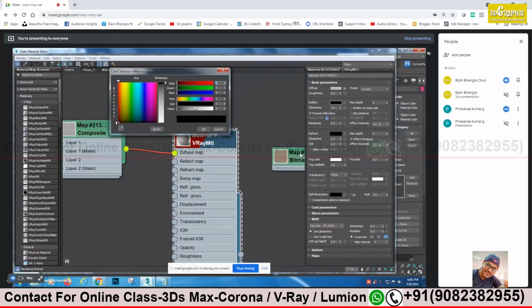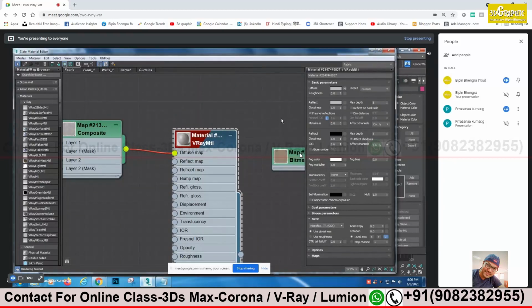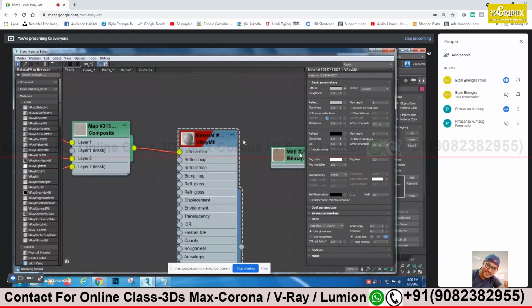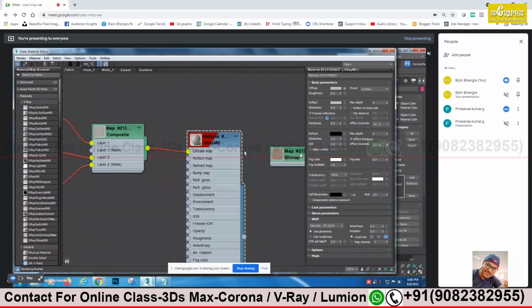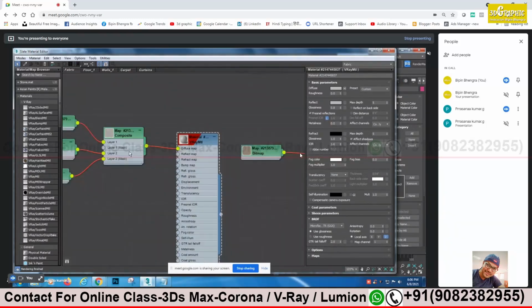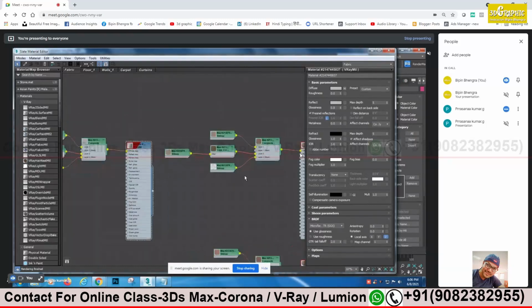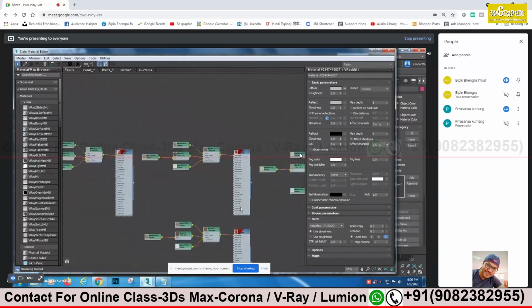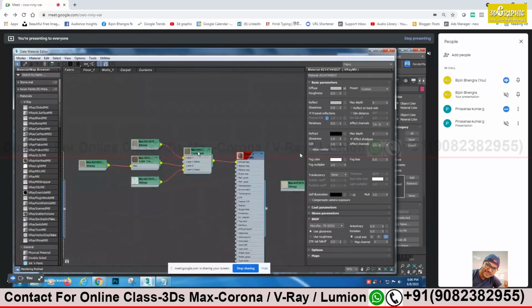Make the reflection 50%: 50% the color, 50% gray. And then give it glossiness 0.8. That will help you in brightening up the texture of your fabric, if you want it to be a more lighter color or more darker color.